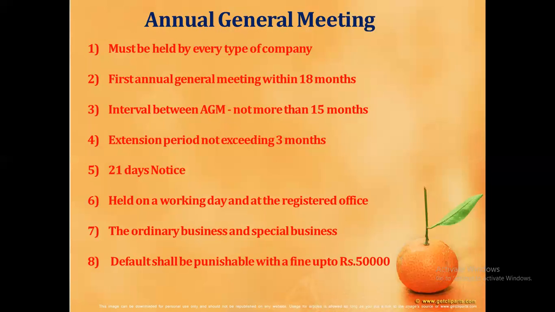Apart from that, special business is also conducted in the annual general meeting, like removal of any directors or removal of any auditors. Likewise, if the company is declaring any bonus shares and rights shares, it should be treated as special business. If the annual general meeting is not properly convened or the company defaults in conducting the annual general meeting, the officer concerned is punishable with a fine of rupees 50,000.